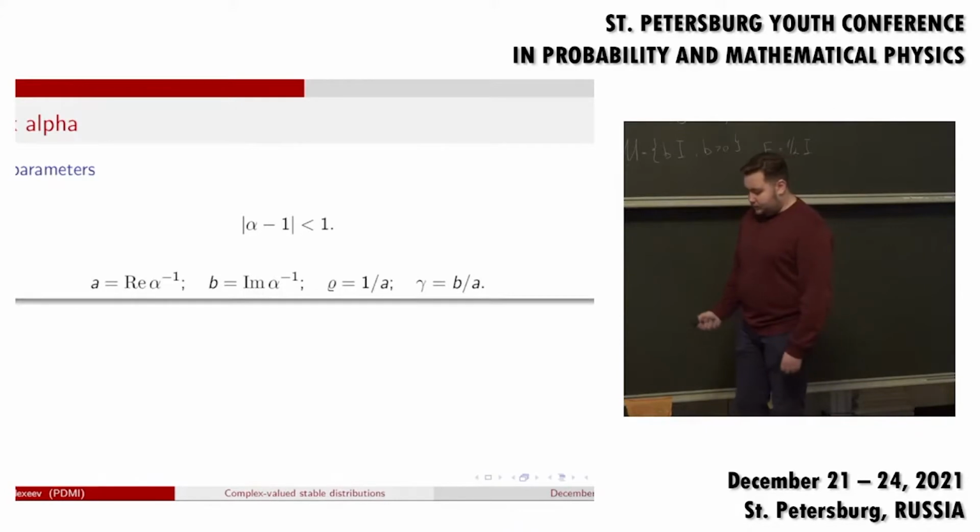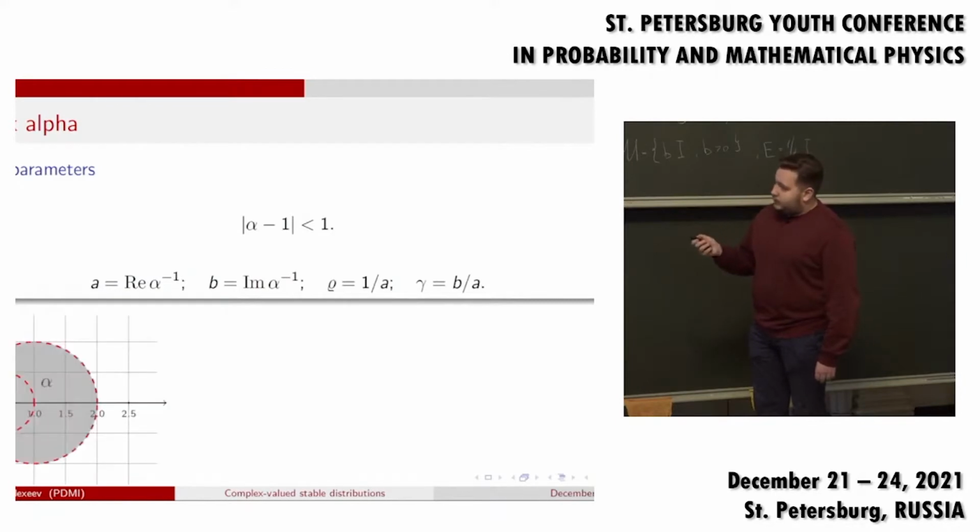Let me start by defining the alpha stable random variables. I want to consider alpha from this set, the absolute value of alpha minus 1 strictly less than 1. On the complex plane, it is simply this open disk. And I need these 4 parameters. A is the real part of 1 over alpha, B is the imaginary part, rho equals 1 over A, and gamma equals B over A. Interestingly, the pair rho and gamma uniquely defines the parameter alpha. And instead of using alpha, I'm going to consider the pair rho and gamma.